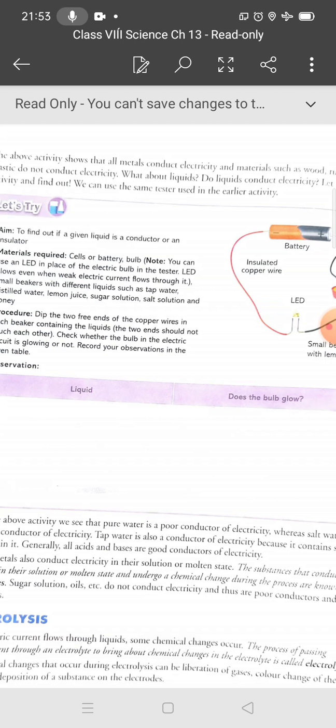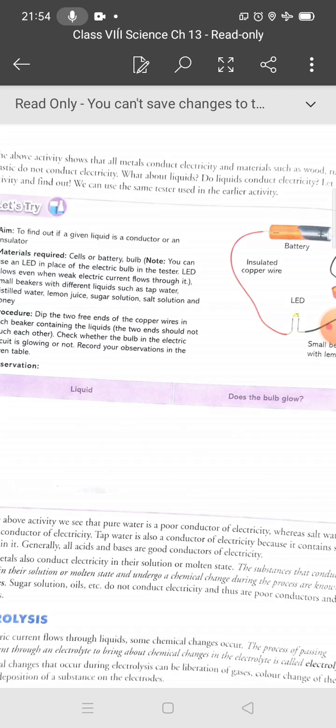For example, this metal salt conducts electricity in solution or molten state, and there will be a chemical change. So this substance is known as an electrolyte.